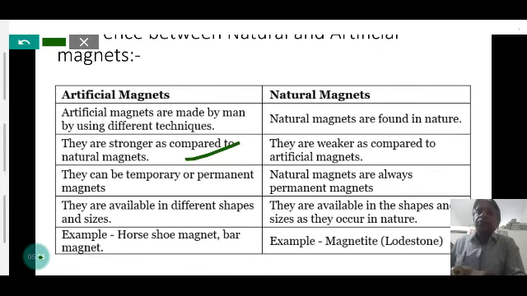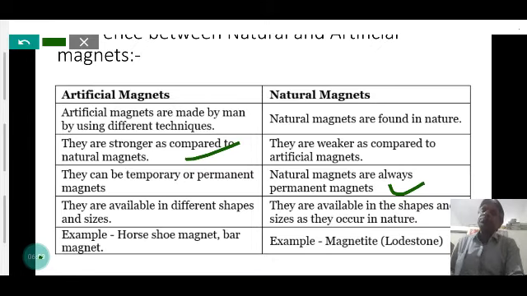Natural magnets are weaker and have weak magnetic strength, but an artificial magnet like alnico has high magnetic strength. Artificial magnets may be temporary or permanent, but a natural magnet is always permanent. The electromagnet is a temporary magnet, and another type made of very hard alloys is a permanent magnet.